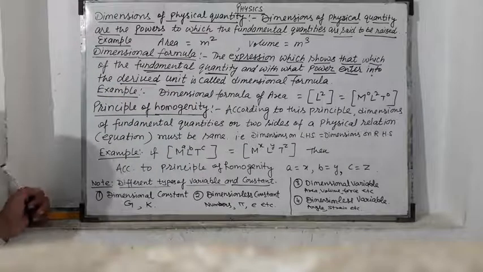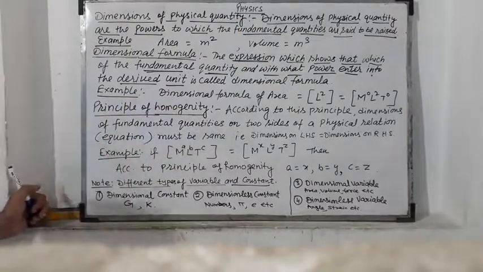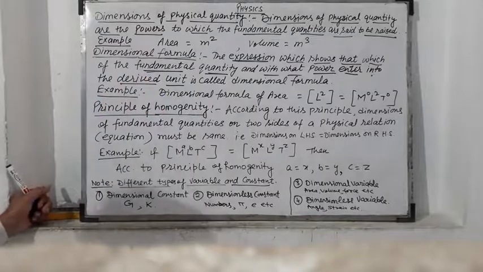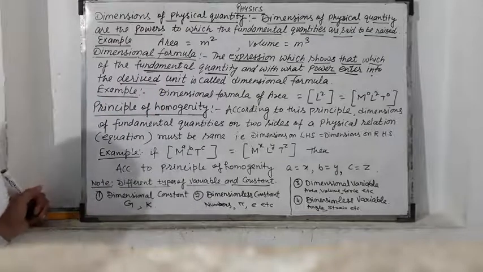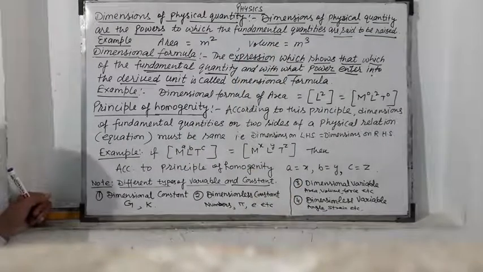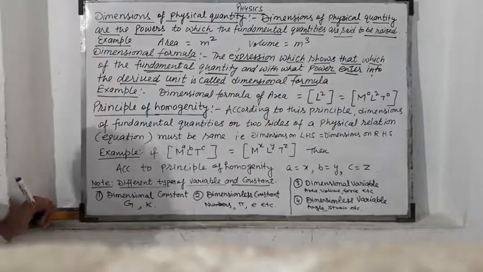There are 2 types of unit: one is fundamental unit and another is derived unit. Derived units are derived by the multiplication or division of fundamental units. This expression is called the dimensional formula.